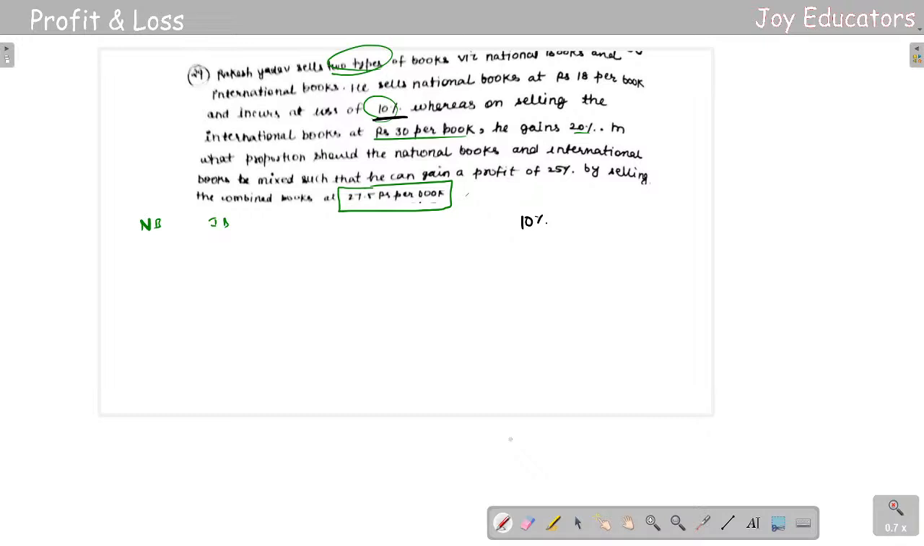So here they had given that for 10% he's getting a loss of minus 1 by 10. Selling price he's getting 9 parts. For 9 parts he is selling 18 books. So for one part it is 2 books, right? So for the cost price I'm going to go ahead with this 2 cost price. It's going to be 10 into 2, it's going to be 20.